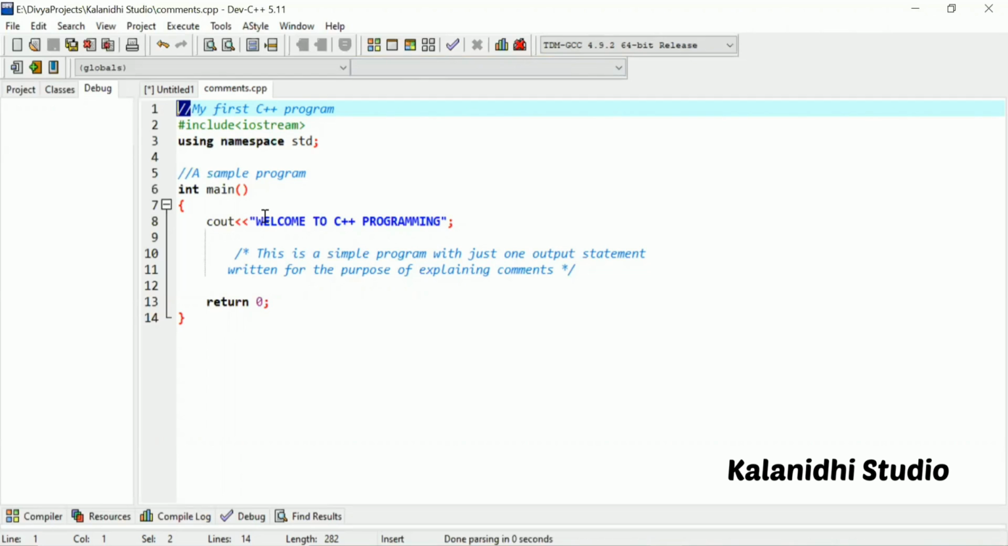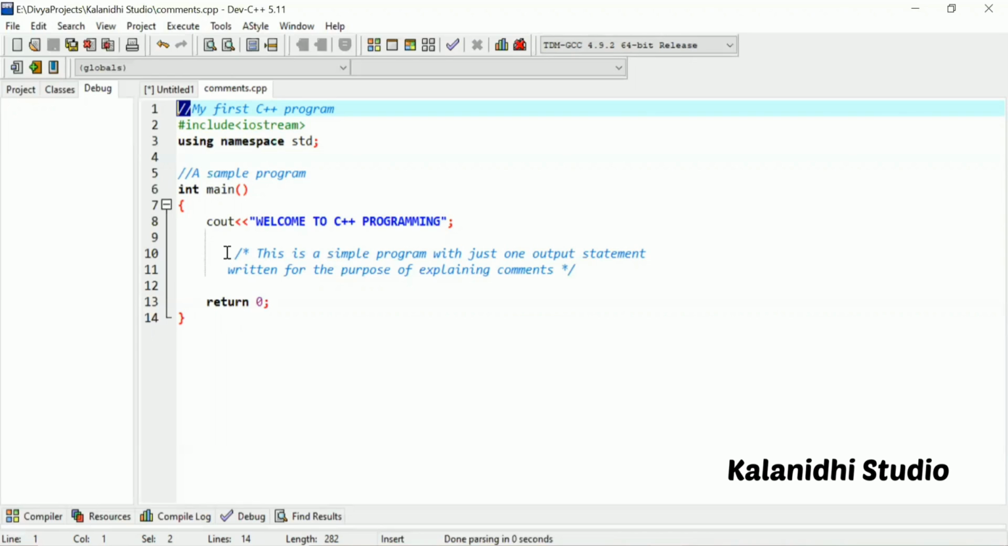Secondly, we have multi-line or block comments that start with slash star and end with star slash. The block comments mark the beginning of the comment with slash star and the end with star slash. That means everything that falls within slash star and star slash is considered a comment even though it is spread